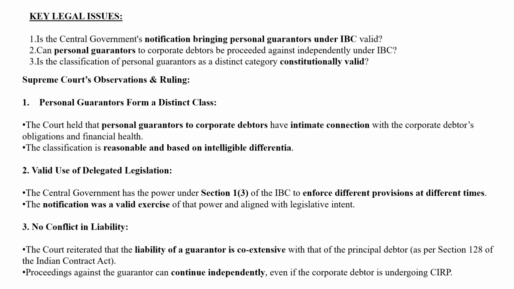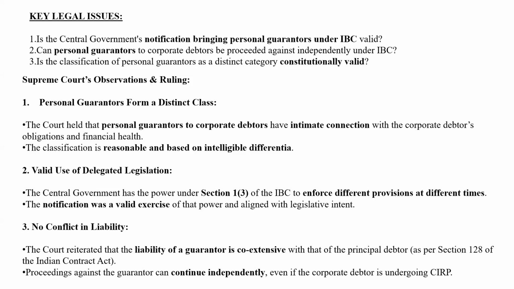Supreme Court said that personal guarantors form a distinct class. The court held that personal guarantors to corporate debtors have an intimate connection with the corporate debtors' obligations and financial health. So the classification is reasonable and based on intelligible differentia, a valid use of delegated legislation.